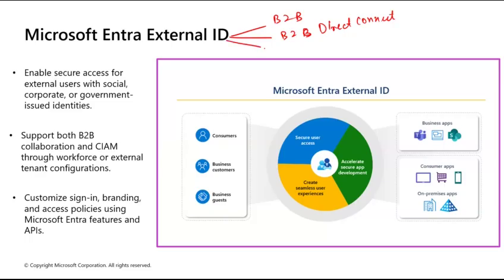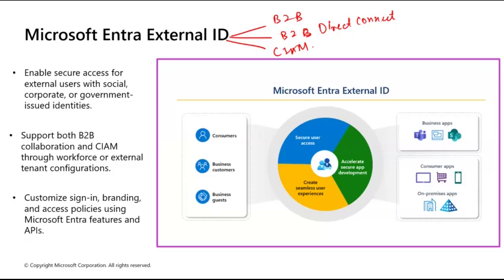And the third one we call customer identities, or you can call it CIAM. Right? So let's understand this in detail. You can think of External ID as having three different doors depending on who is visiting, right? Now, first is B2B collaboration, which is the contractor door.